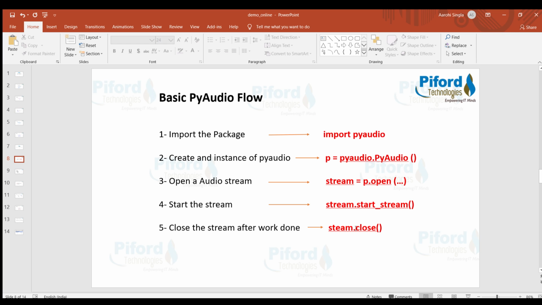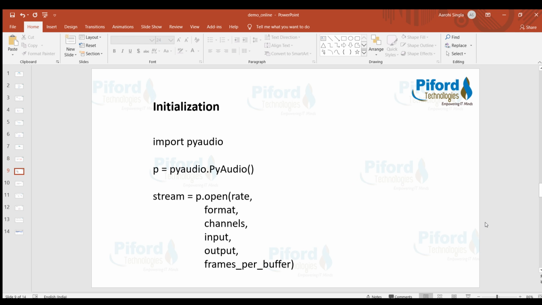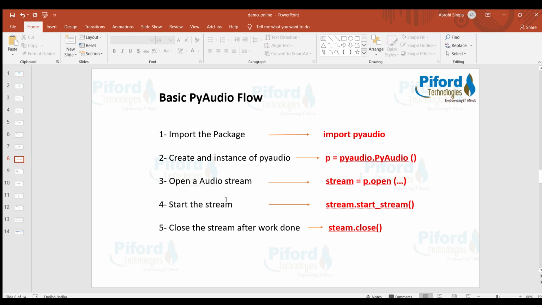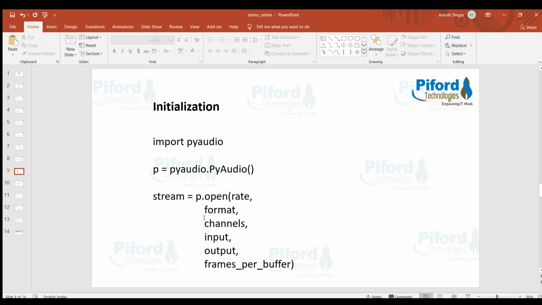So this is what streaming is. So let's see in more detail. In this example, what I'm doing is I'm importing the PyAudio module first of all, and then I'm creating an instance of it, and then I'm opening a stream. From the previous slide, I've told you after creating an instance, we need to open a stream. So this is what I'm doing here.